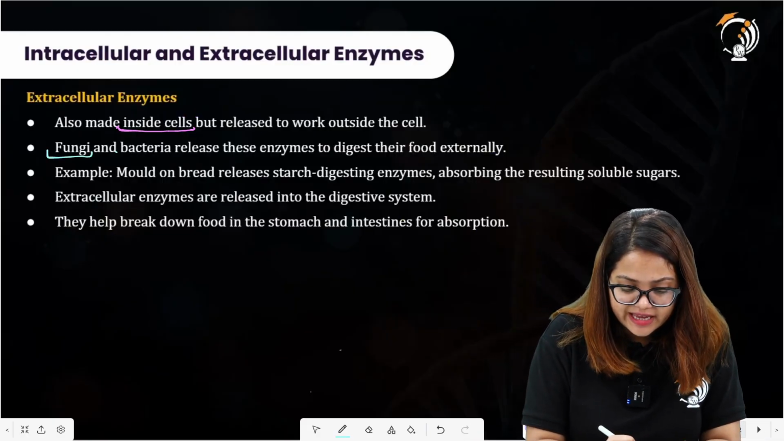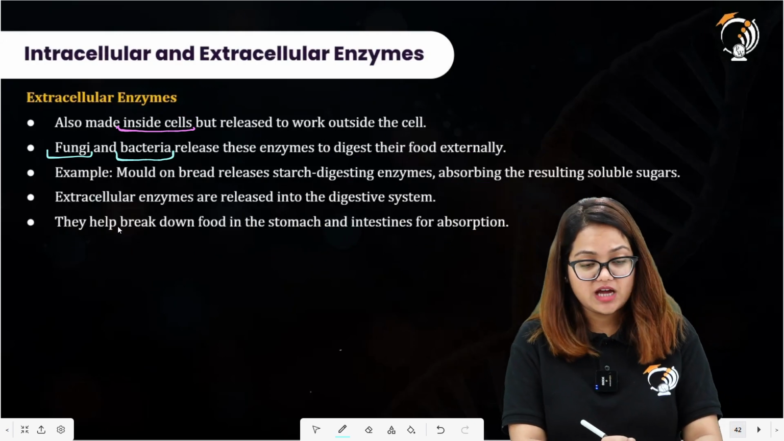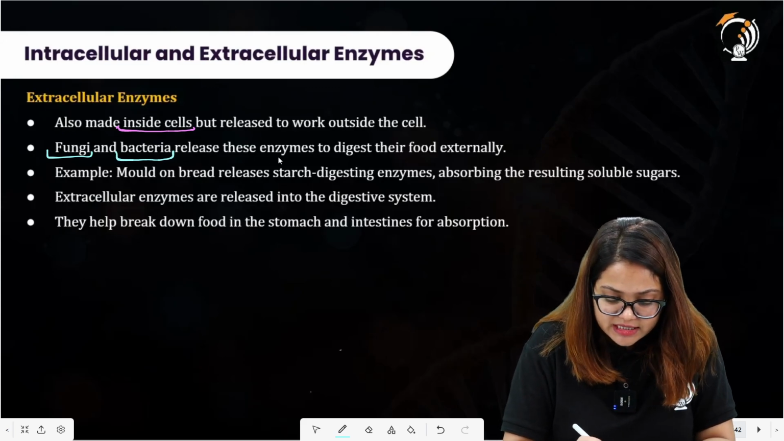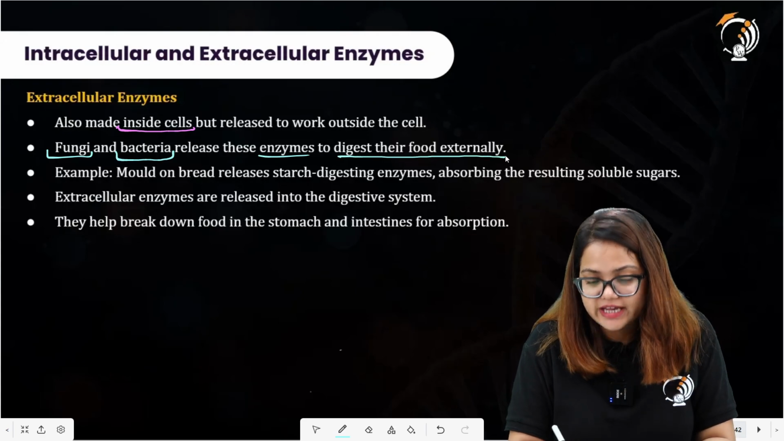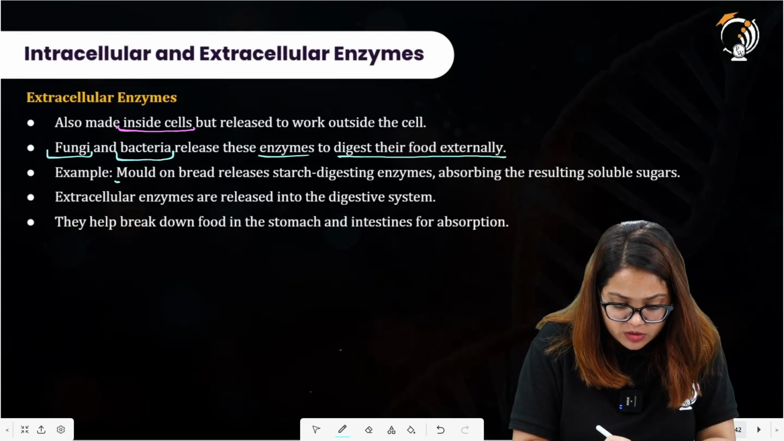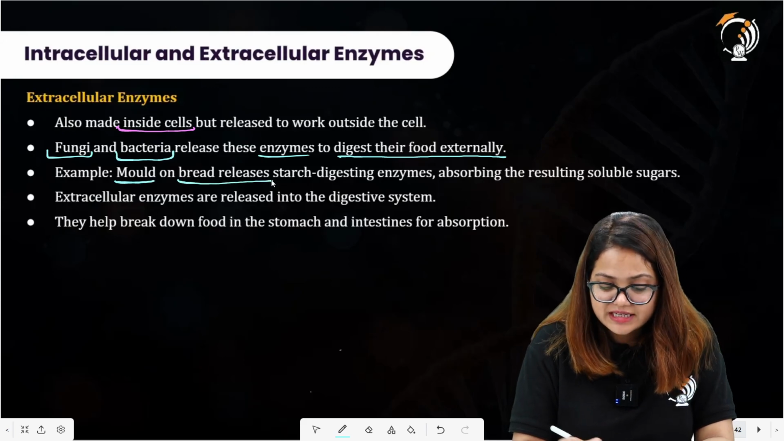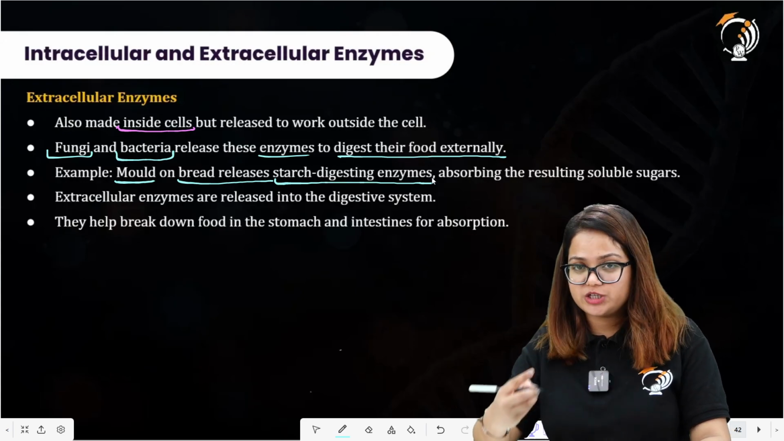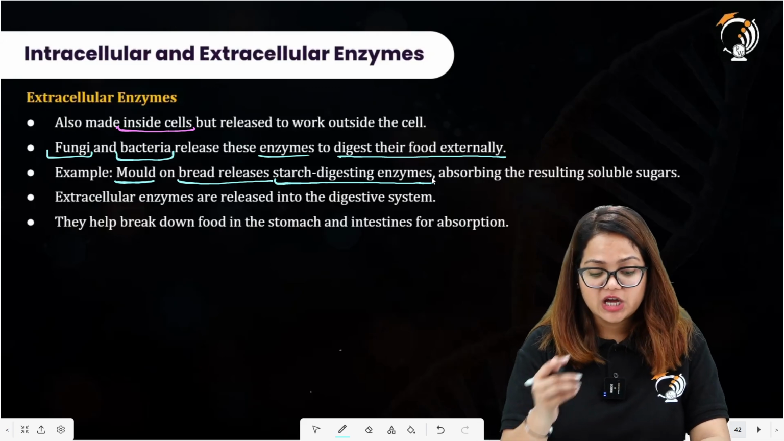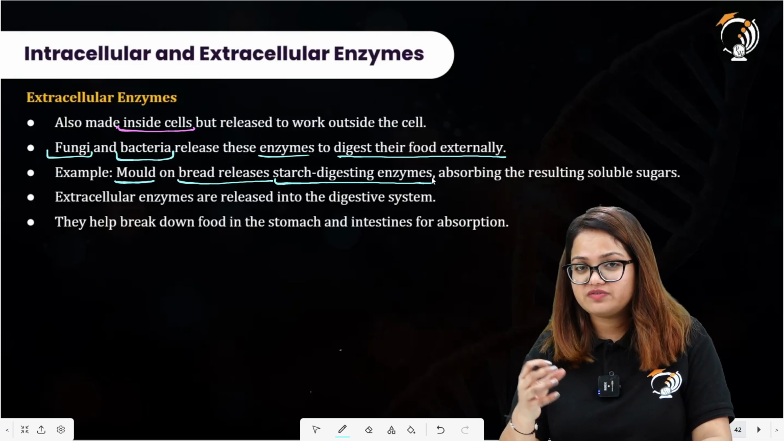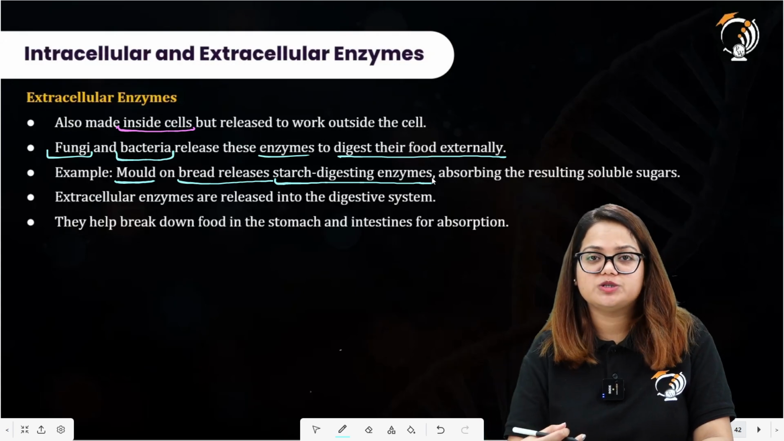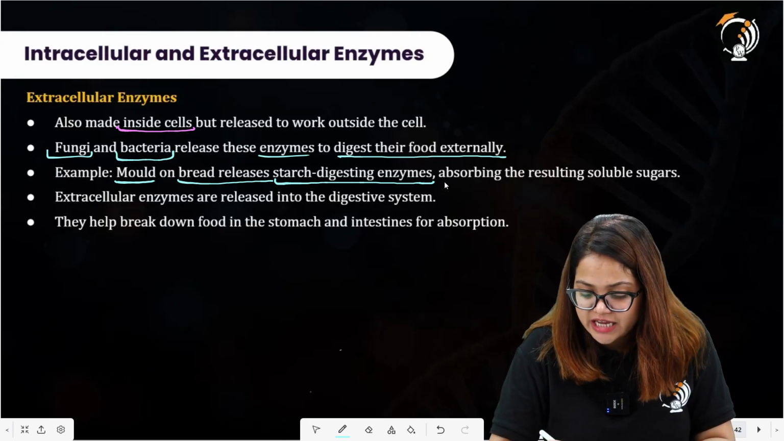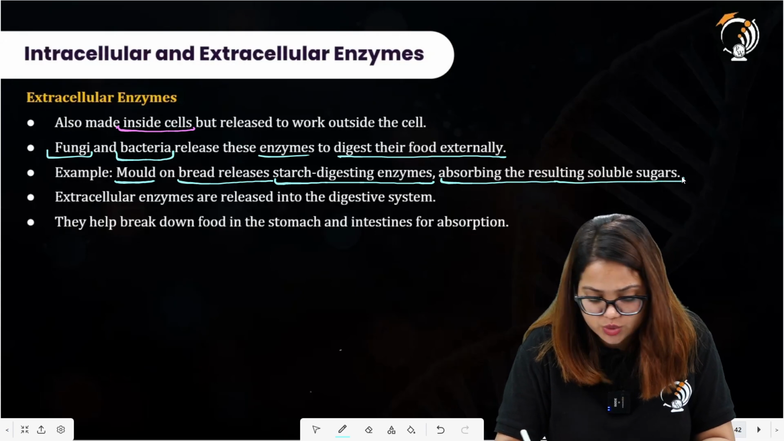Fungi and bacteria have extracellular enzymes, and how does this function? We will study that too. They release these enzymes to digest their food externally. For example, mold, which is a fungus, on bread releases a starch digesting enzyme to break down the starch into smaller molecules. The mold then absorbs the resulting soluble sugars.